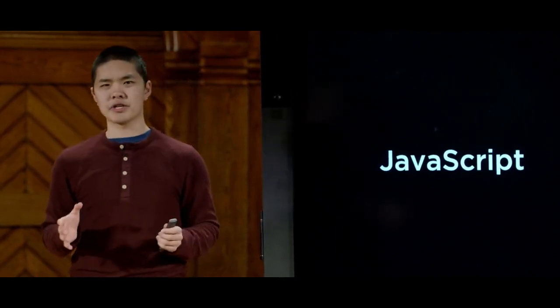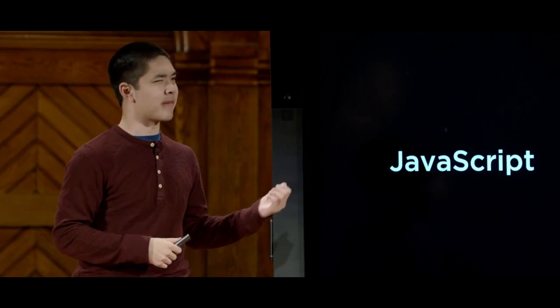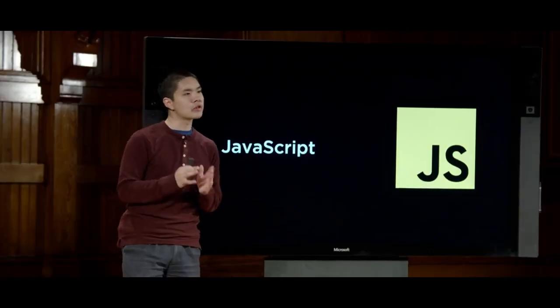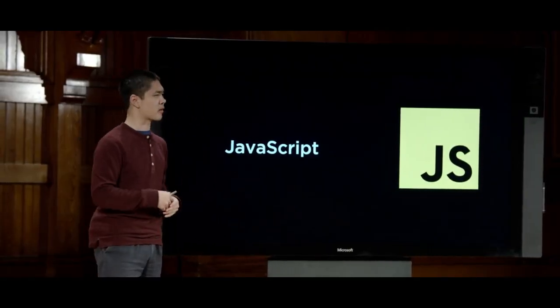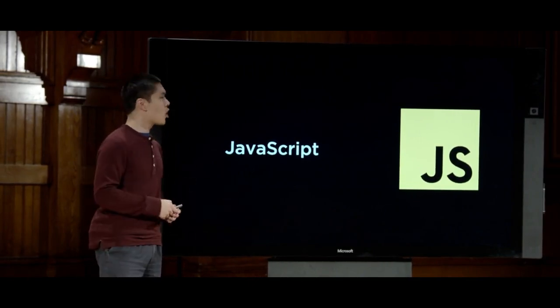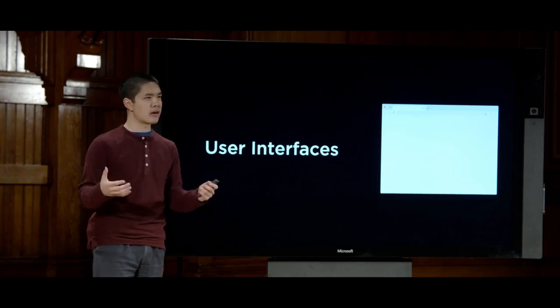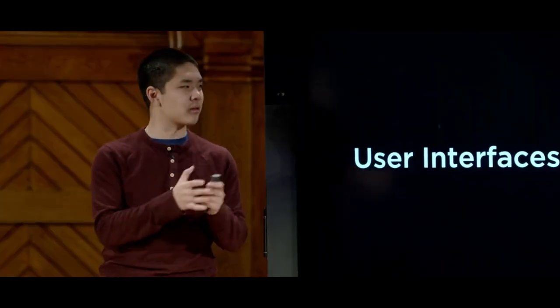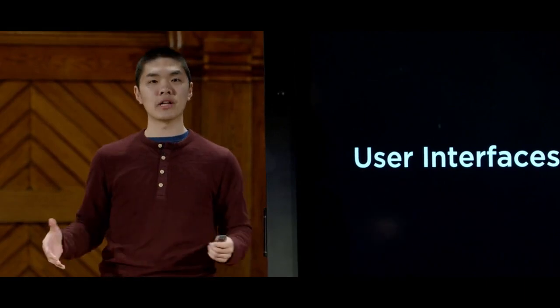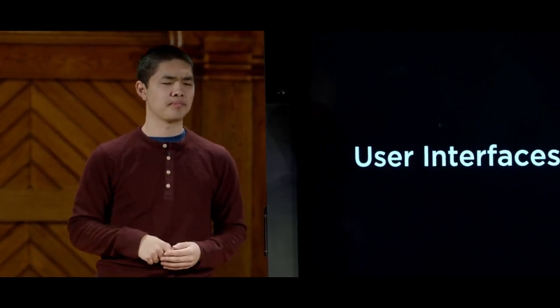Next, we'll turn our attention to the second of the main programming languages that we'll be exploring in this class, JavaScript, and looking at how we can use JavaScript to run in users' web browsers to make web pages just a little bit more interactive. In particular, we'll use JavaScript in the context of user interfaces, looking at modern user interfaces and exploring how it is that those interfaces work and how we can develop those user interfaces with a combination of Python and JavaScript.